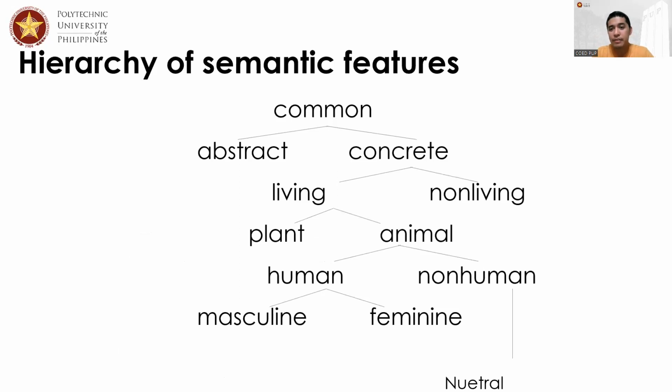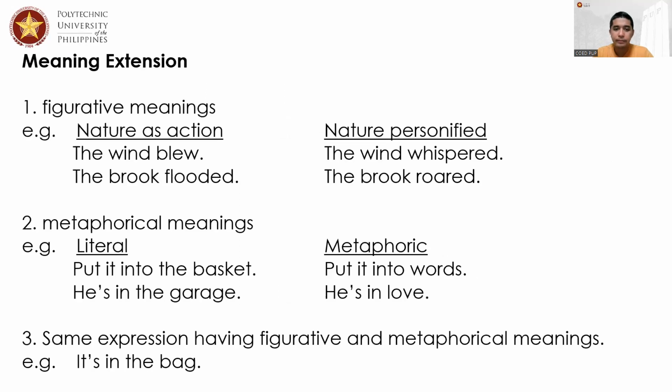Now, this is our hierarchy of semantic features and restrictions. So we have common, abstract, and concrete. From the concrete, we have living and non-living. Living items or living nouns, we have plant and animal. Animals can be human and non-human. Non-human is identified to be neutral, while human can be identified as masculine and feminine only.